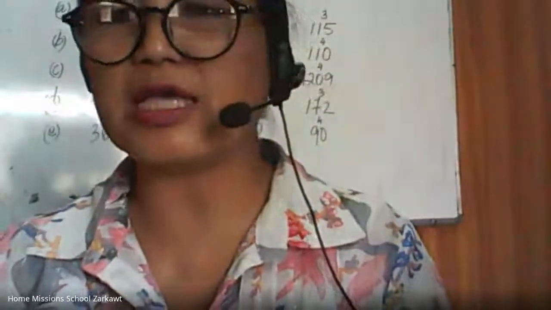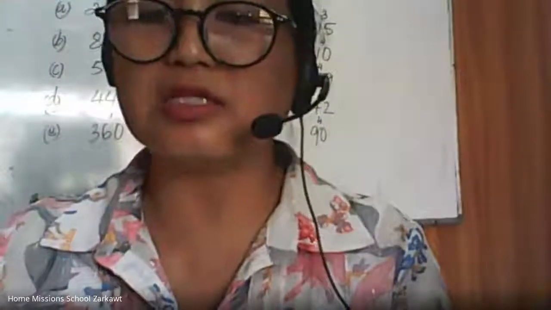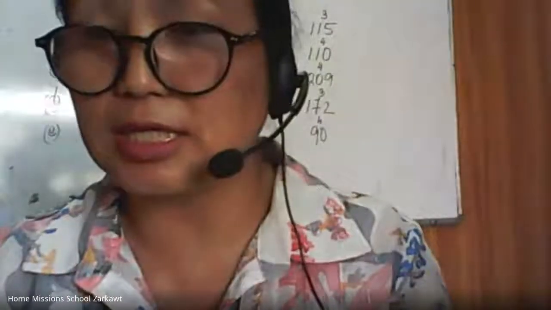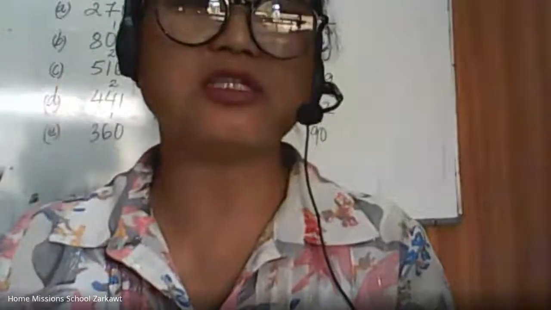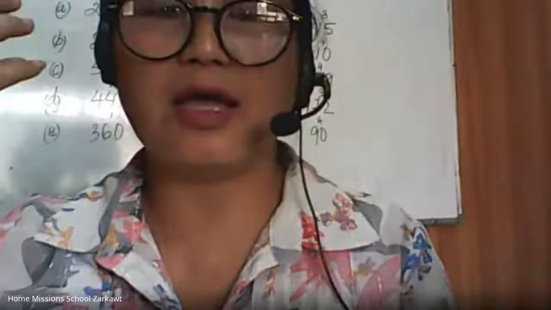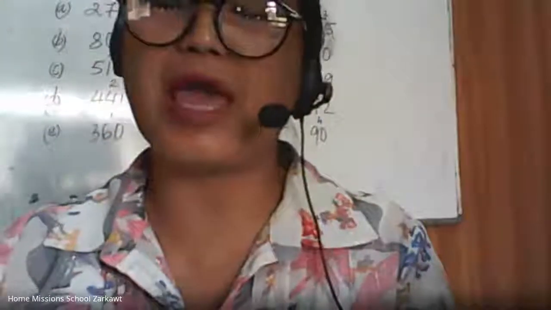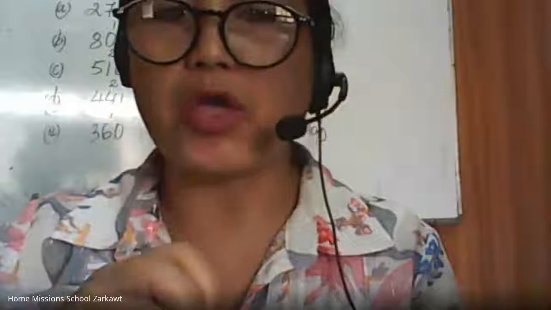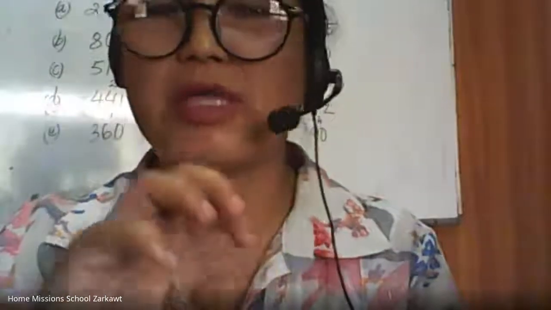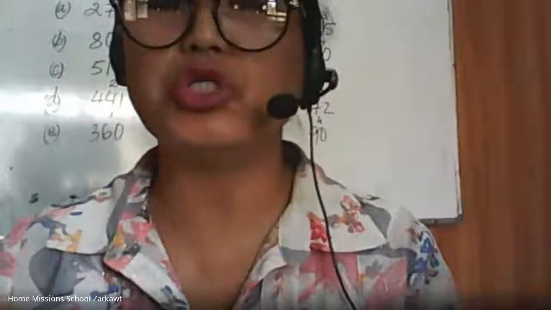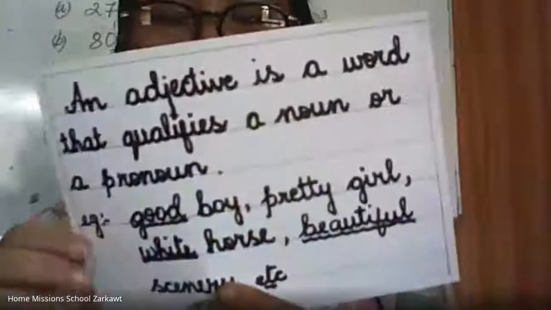But if I say Sebastian is a good boy, then it explains what kind of a boy he is, isn't it? Am I right? Yes. So that word good explains the boy. All right. It explains Sebastian. So good is an adjective.